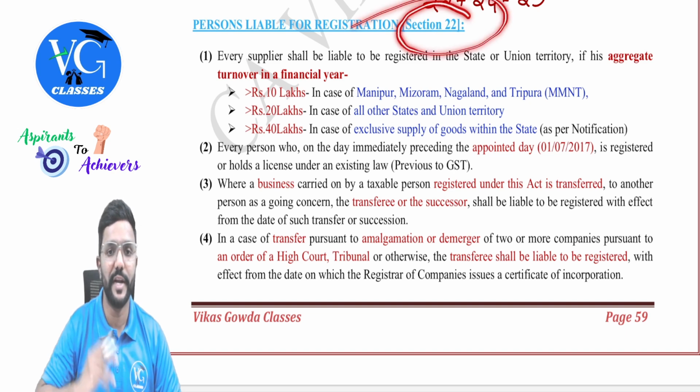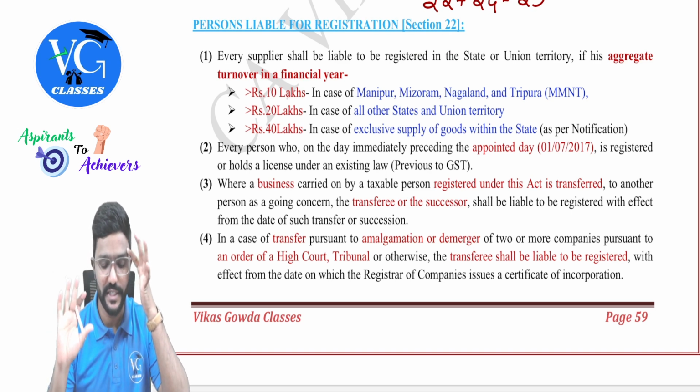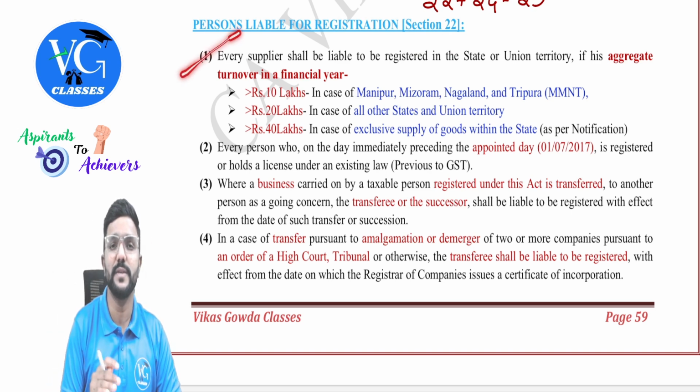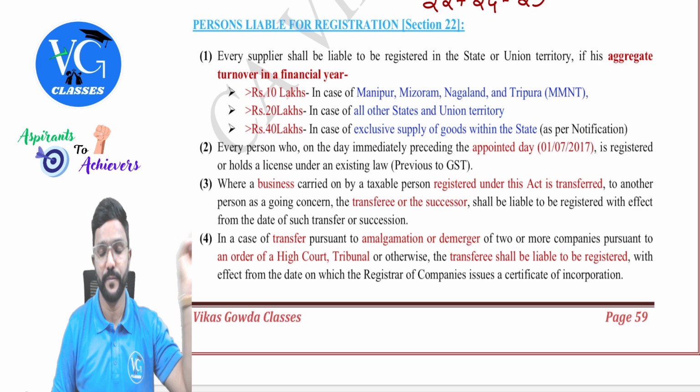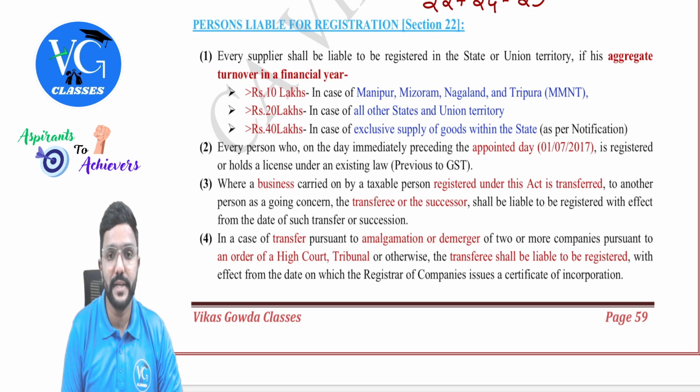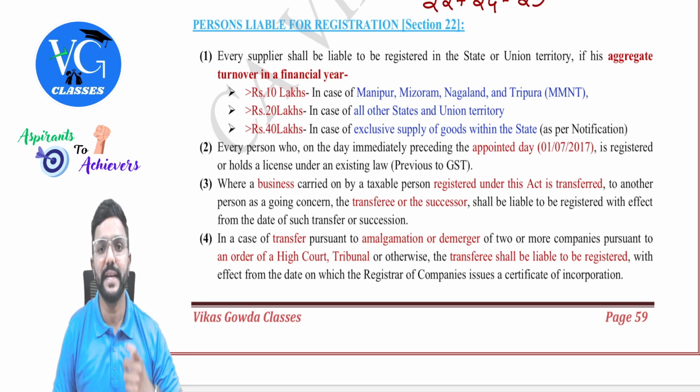First, section 22: persons who are liable for registration under GST. Section 22 subsection 1 is very important because they have referred to this section even in other provisions. Every supplier shall be liable to be registered in the state or union territory if his aggregate turnover in a financial year